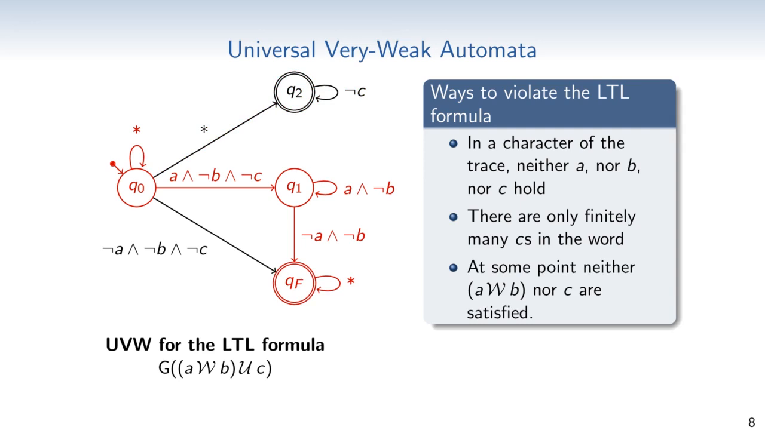Finally, if at some point of a trace no C is seen, so that A weak until B needs to hold from the trace element for the trace to satisfy the LTL property, and there is no B seen at the same time, then it needs to be checked if A weak until B holds from there. The state Q1 is responsible for this check, and there exists a rejecting suffix run from that state if and only if A weak until B does not hold.